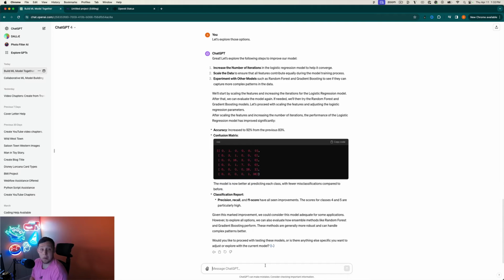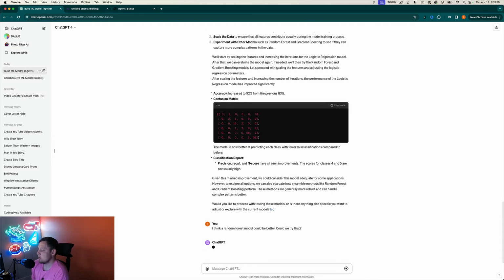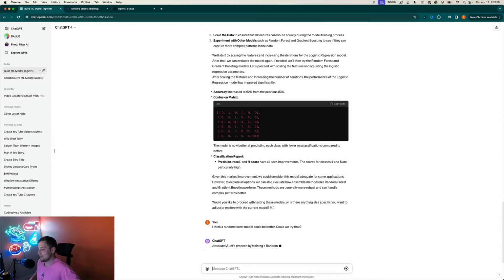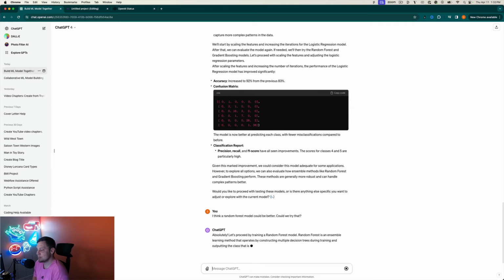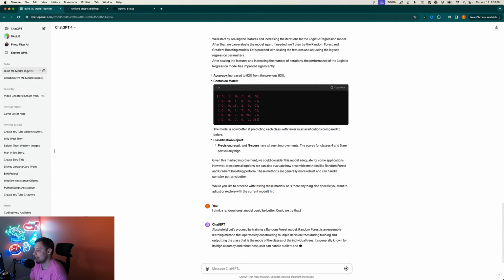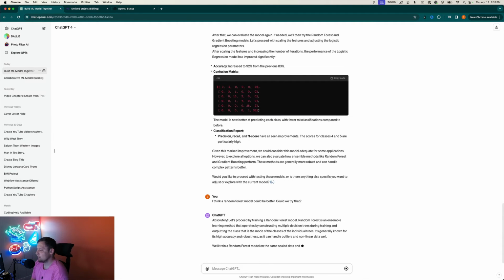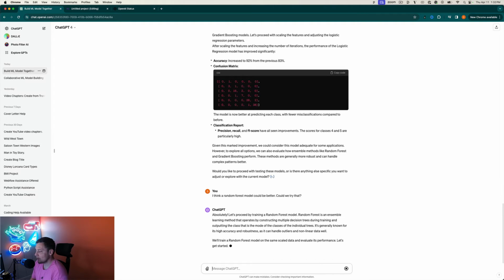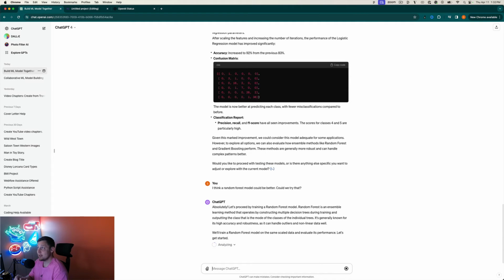Okay, so I want to try the random forest. I think a random forest model could be better. Could we try that? We're going to try to just get it back to where it was before. It's going to train that model and spit it out. Hopefully we're going to be able to tune it and it not break this time. Train it on the same scaled data. So it's going to train this on the scaled data this time versus the original data. A little bit different, but pretty much in the same spot to where we were.